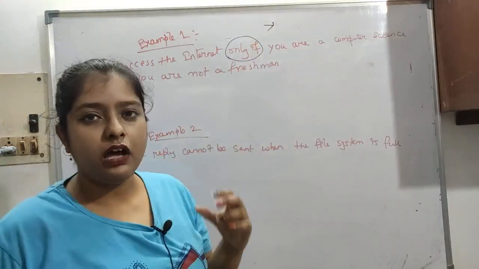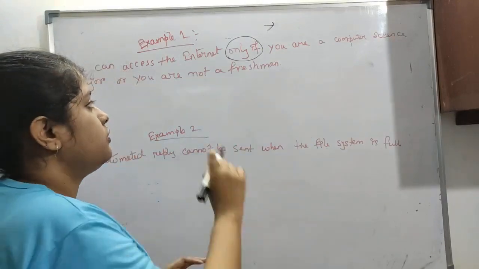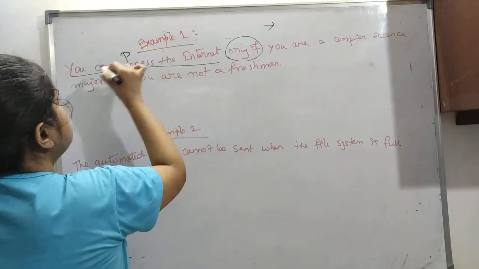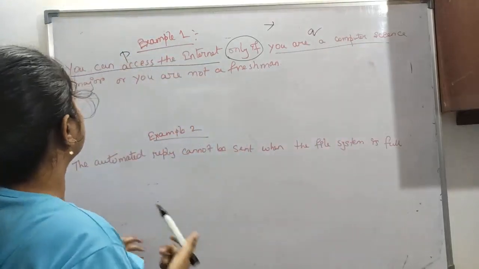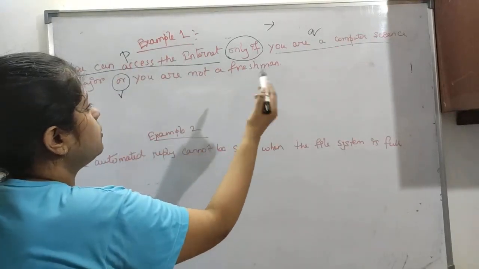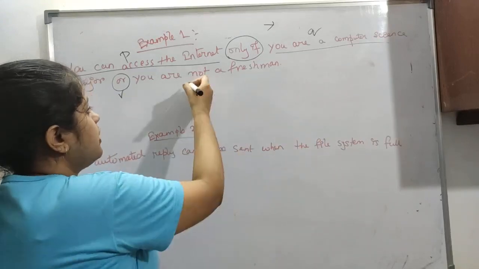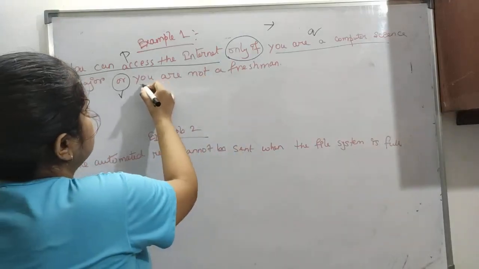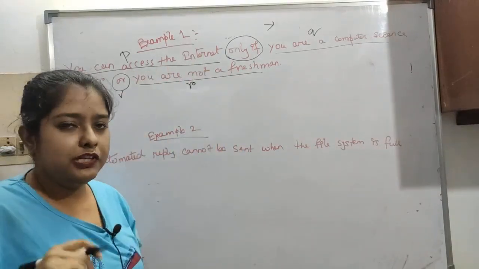Let's say "you can access the internet" is P. Then "you are a computer science major" is Q. The "or" is used, and "you are a freshman" is R, so "you are not a freshman" is R bar.